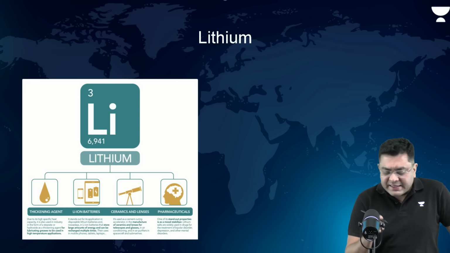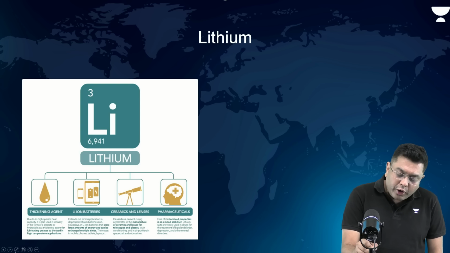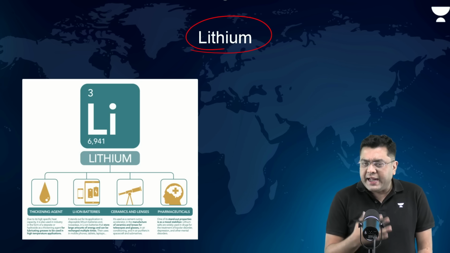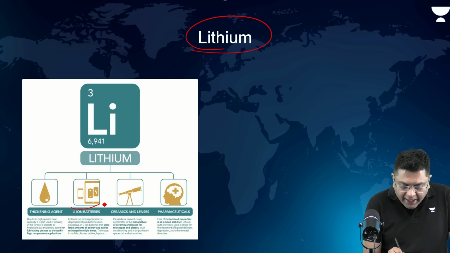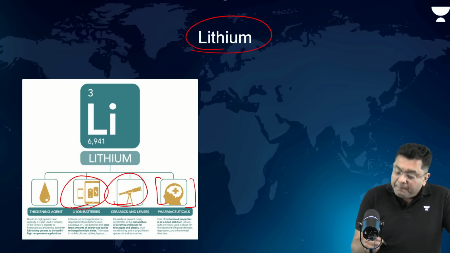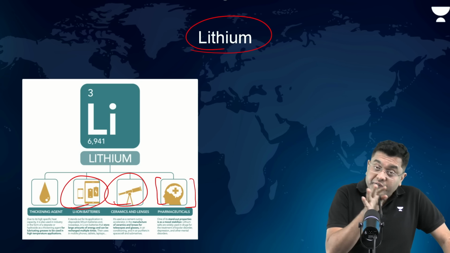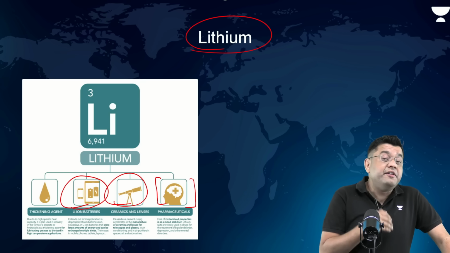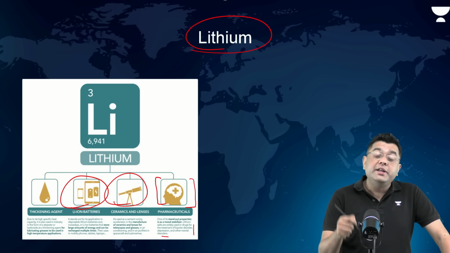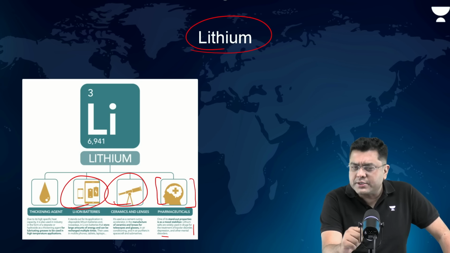Having said that, let us take a look at one of the important critical minerals which is always in news, and that is the mineral of lithium. Now, lithium basically has got its use in a diverse region and a diverse field, starting from the lithium ion batteries, ceramics and lenses, pharmaceuticals, right? Because the salts derived from lithium are used as mood stabilizers in drugs as well. So that is where even in pharmaceutical industry they have an increased use for treating bipolar disorder, depression, and other mental disorders. The drugs that are used, they do utilize lithium. That is something that you must be aware about.